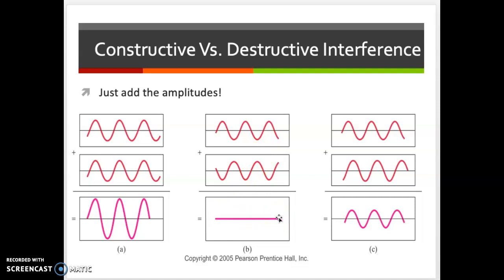And this is the idea behind sound canceling headphones. And I'll show you an example of that with the tone generator in a minute. And if they're slightly shifted from each other, you can actually end up with something of about the same amplitude, not bigger and not smaller.